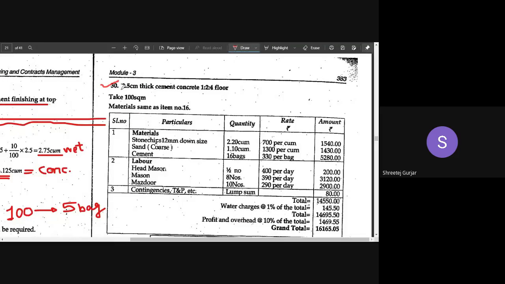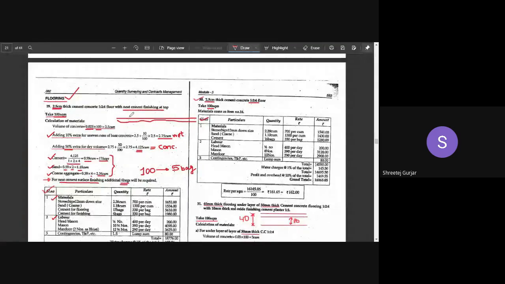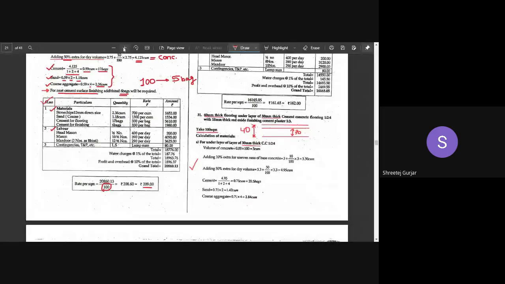You can see the thickness of the flooring is given, and the proportion is given. Square meters you can assume 100, and the material calculation is same as we have done previously, and you have to prepare this particular table. Okay, now moving on to the next one.